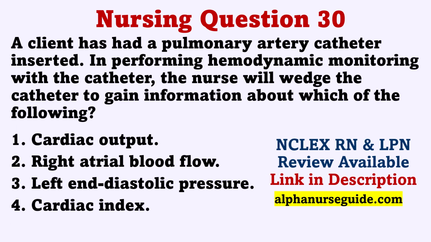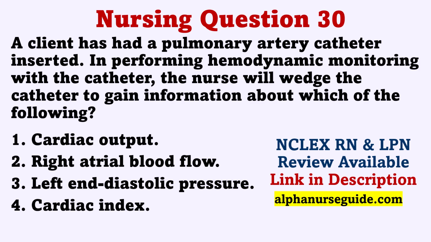A client has had a pulmonary artery catheter inserted. In performing hemodynamic monitoring with a catheter, the nurse will wedge the catheter to gain information about which of the following? 1. Cardiac output. 2. Right atrial blood flow. 3. Left end diastolic pressure. 4. Cardiac index.